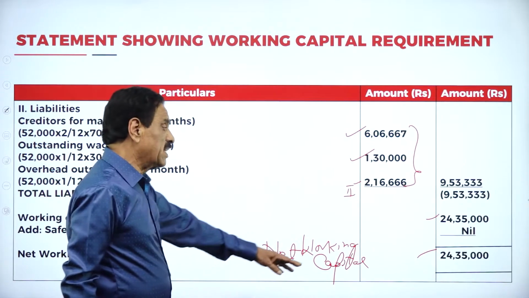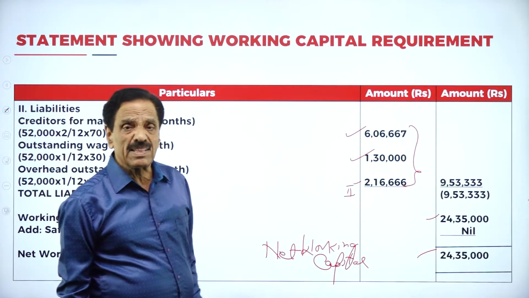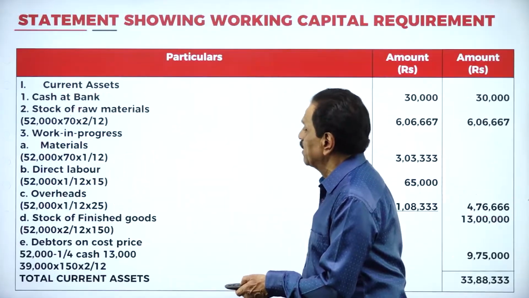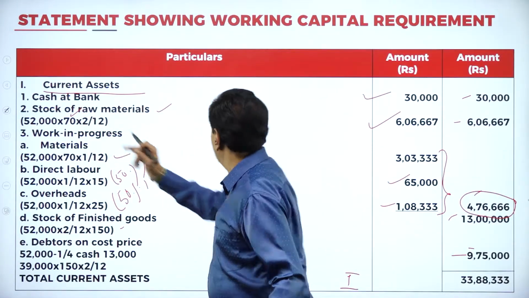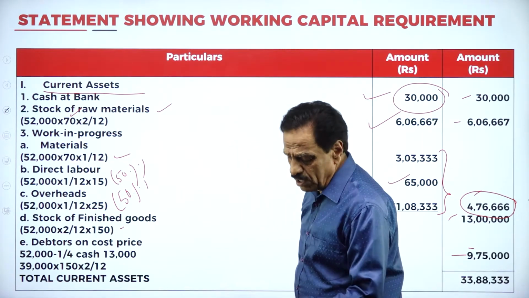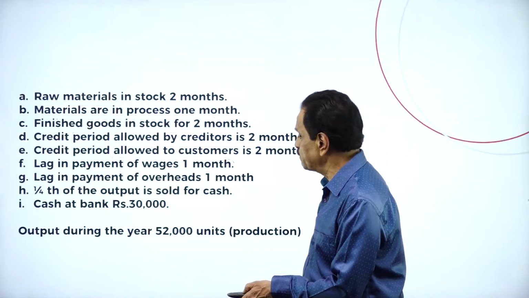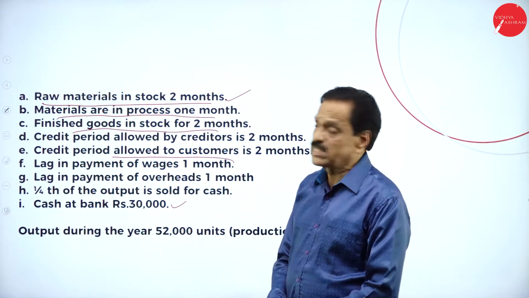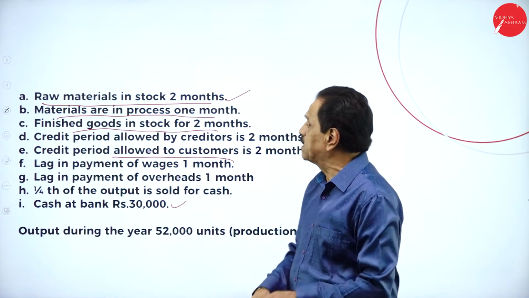So your net working capital is how much? 24,35,000. If you want, I will explain once again. Your cash at bank is 30,000 as per the problem. I will show you in your problem. How much cash at bank is given? 30,000 is given. One by one, we'll go with this problem now.